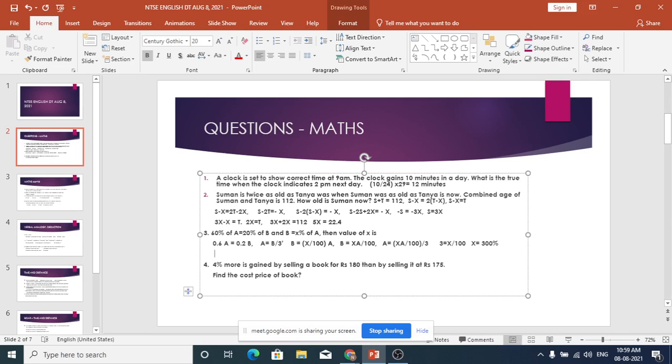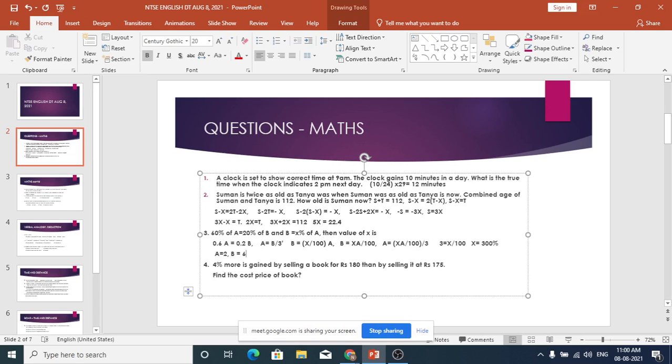Let us say A equal to 2, B equal to 6. We are talking about X percent of A is B. If A is 2 and X is 300%, how much is B?